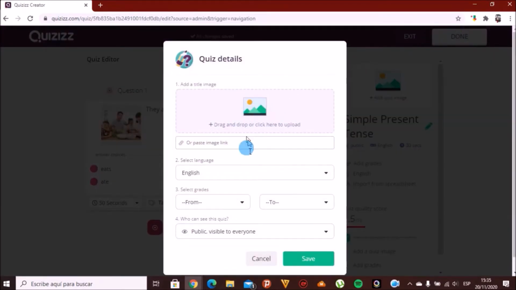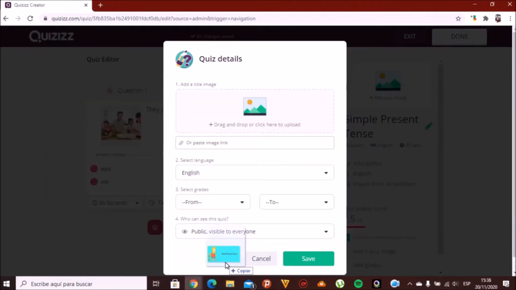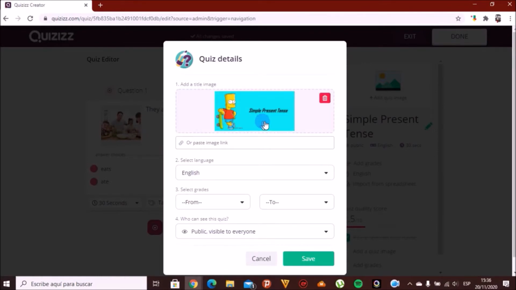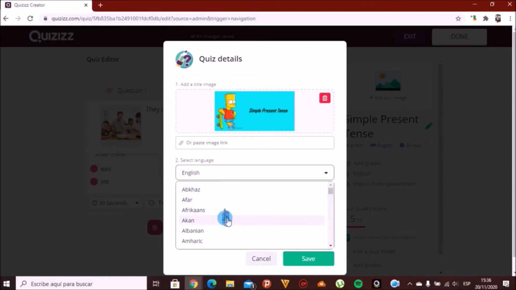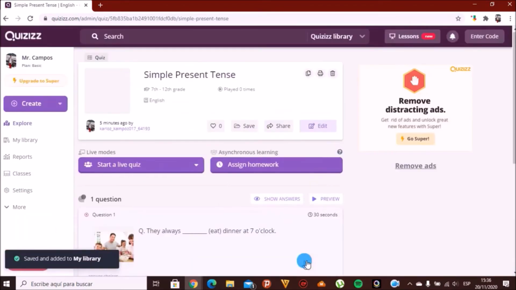and a window appears in which we can upload an image to our quiz by dragging it from our computer. In the option Select your language, we will choose the language in which the activity will be developed. In our case, it is English. We select the grade to which our activity is directed according to the level. We can select who can see our questionnaire, and finally we click on the Save button. Good job! We have created our first quiz successfully.